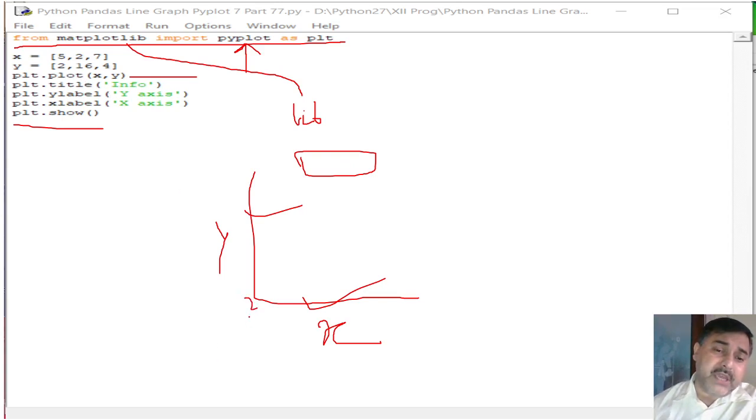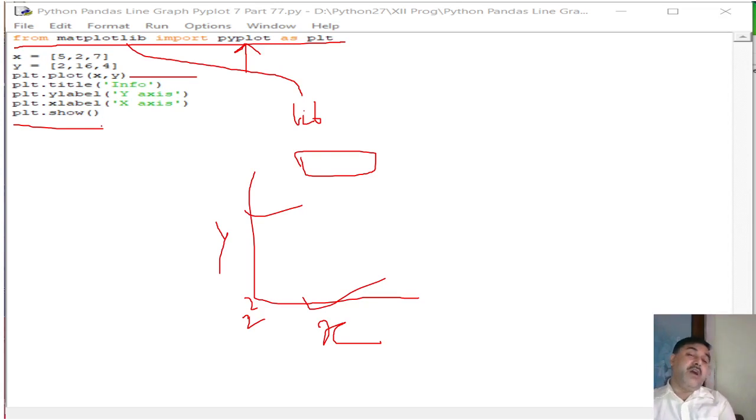We are seeing that the x-axis and y-axis both have this common point, the 2. After that, 2, 16 and 4, and 2 with 5, then 2 with 16 and 2 with 7, 7 with 4. So this is how the graph can be accumulated.